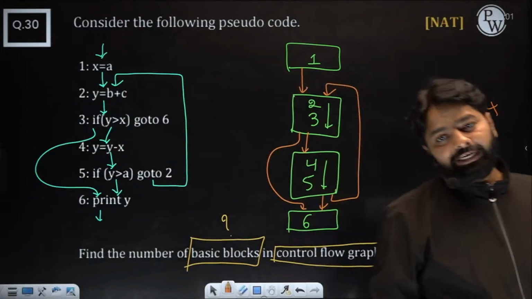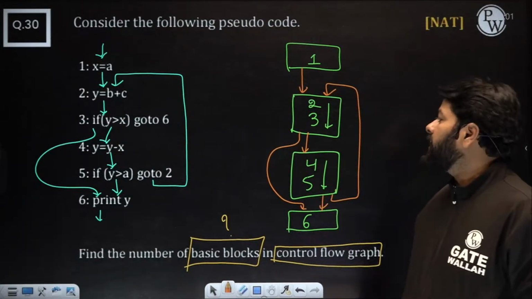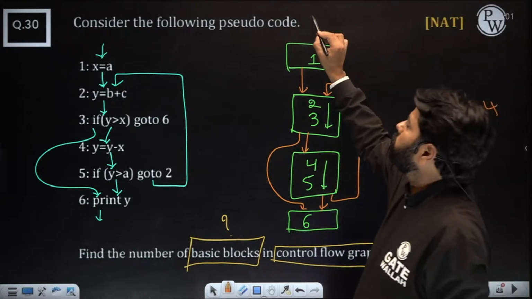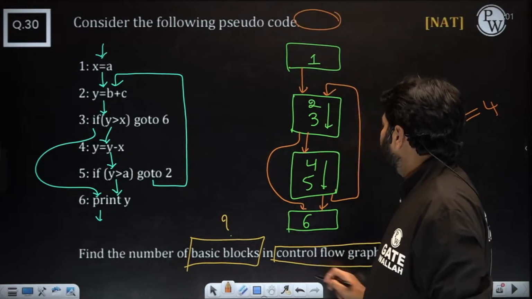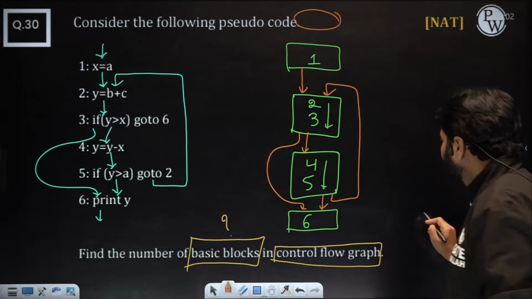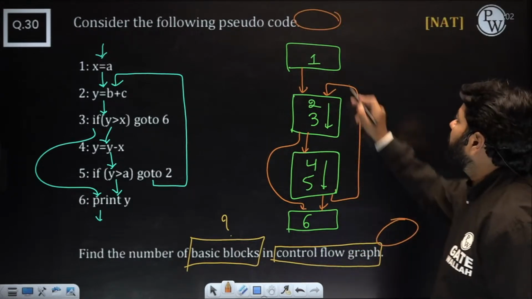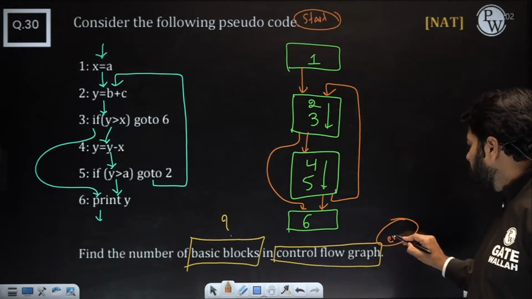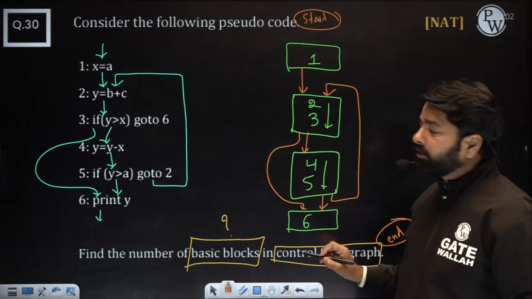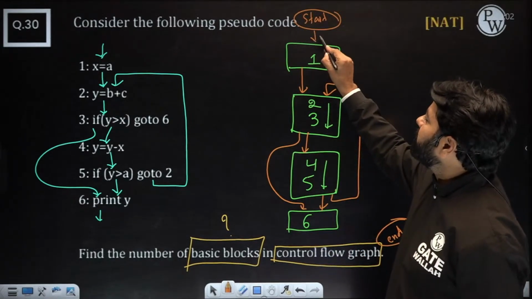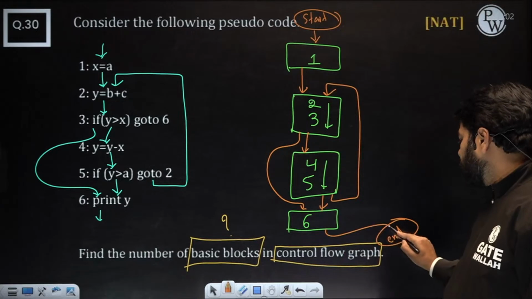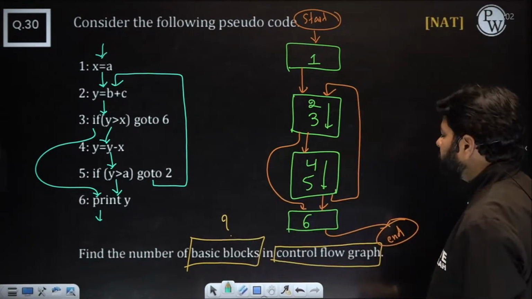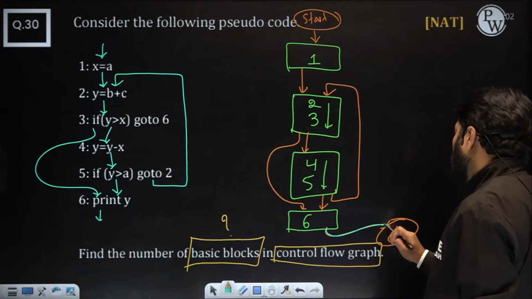Number of edges and nodes: when they ask for the number of edges, they may not ask about the start and end nodes. When they ask, they will mention these 2 nodes clearly, whether they will be including them or not. One is a start node, another one is an end node, stop. Either they will keep them or they will ignore them. So when they keep them, an extra edge comes here, and an extra edge here. But they are not controls. Remember that they are not controls. They are just default edges.